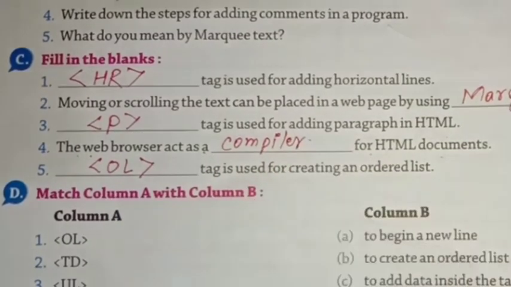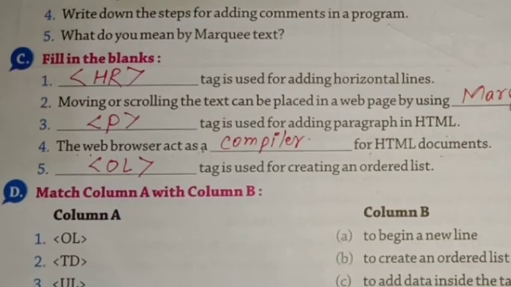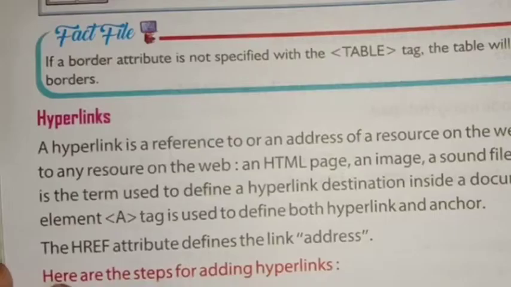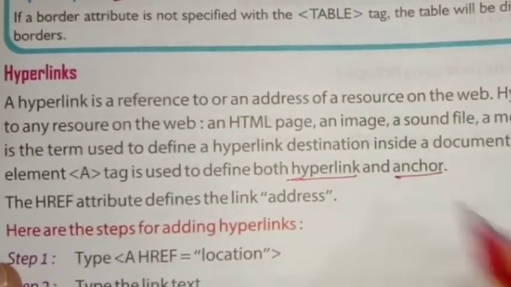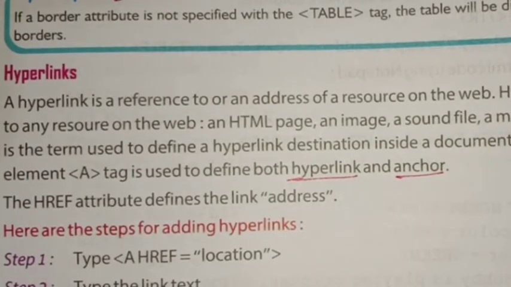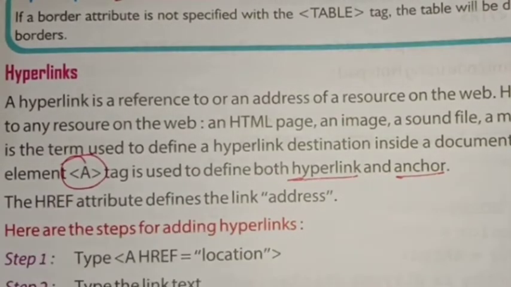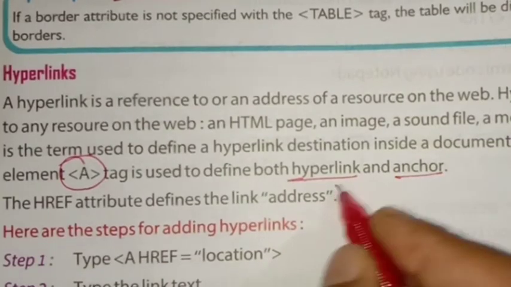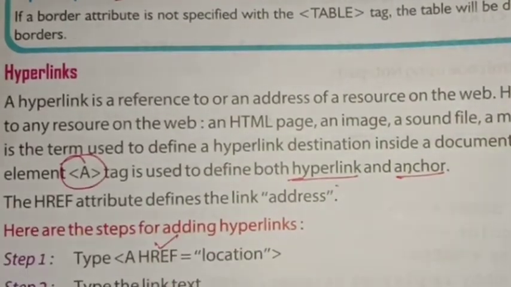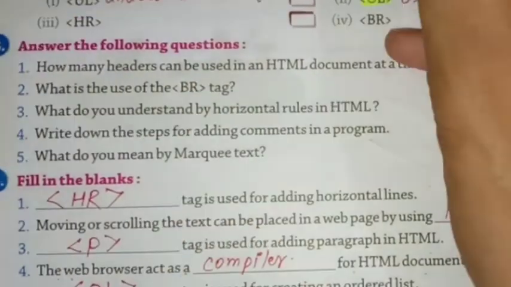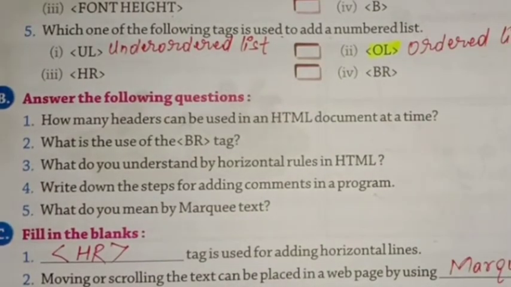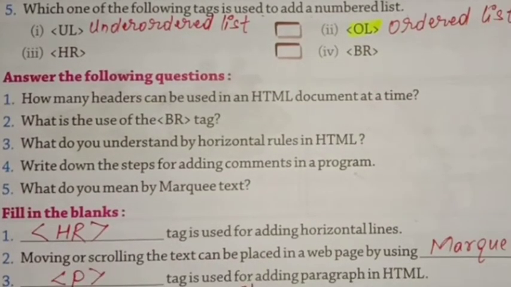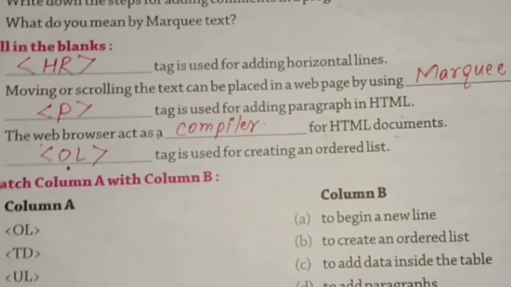You searched. Okay. So next we will go for question number D. Match column A with column B. Both can be correct in this. You can see here. It is written here. Both hyperlink and anchor. Okay? Both are correct. Because you can see only tag A will be used for both hyperlink and anchor. Means href and the anchor both are correct. Both are correct for this.